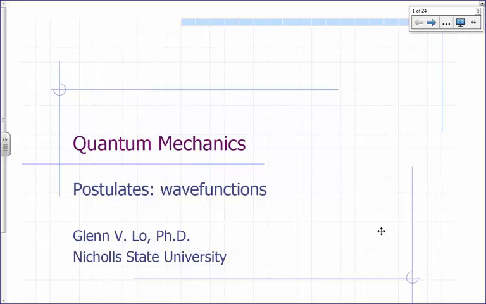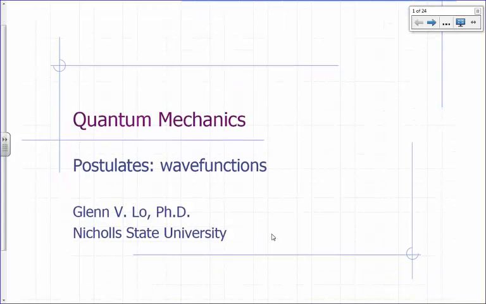This lecture we're going to start talking about the postulates of quantum mechanics. Okay, postulates. What's a postulate? Assumption. Okay, so the basic idea: a postulate is something that you cannot prove. That's the most basic of all the assumptions. So if you can't prove it anymore, you just assume it's true, and for as long as you don't encounter any contradictions, you accept it. Okay? So, what are the postulates of quantum mechanics?